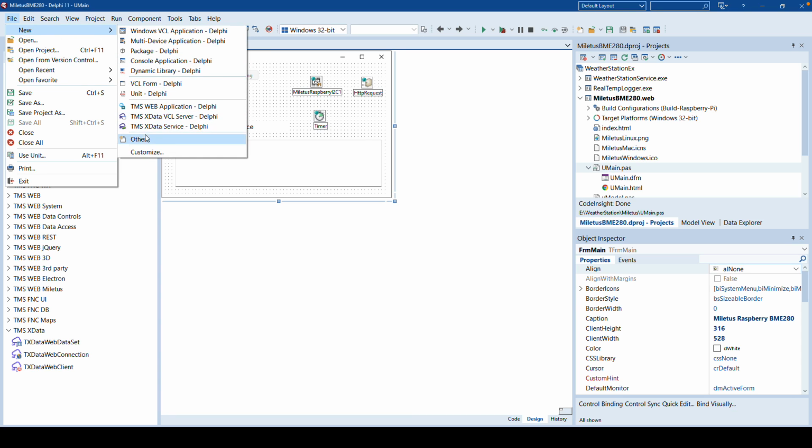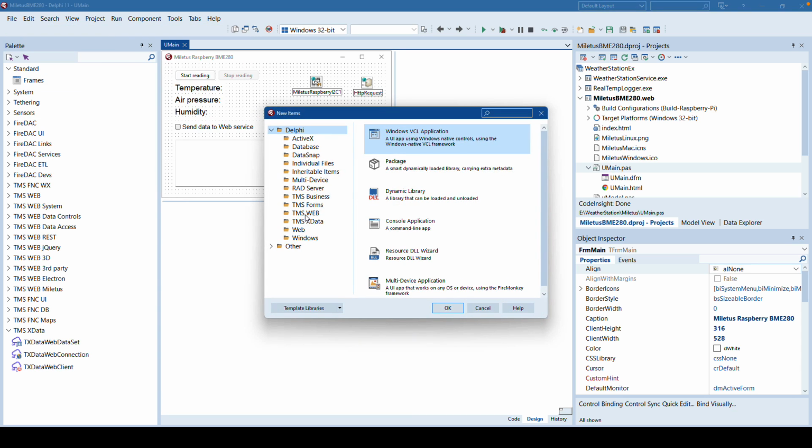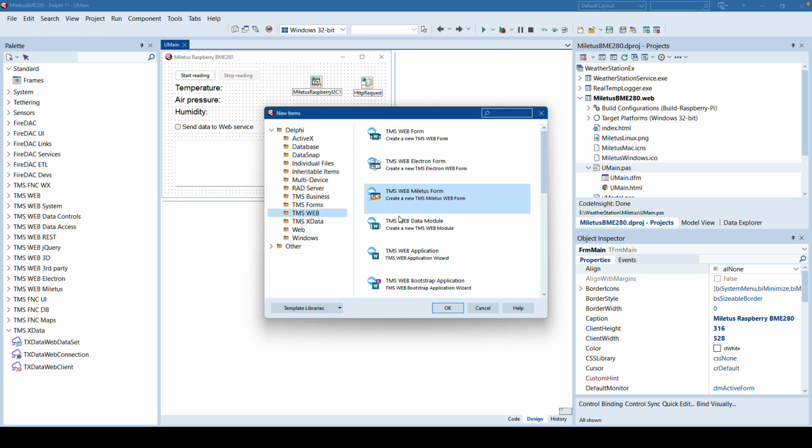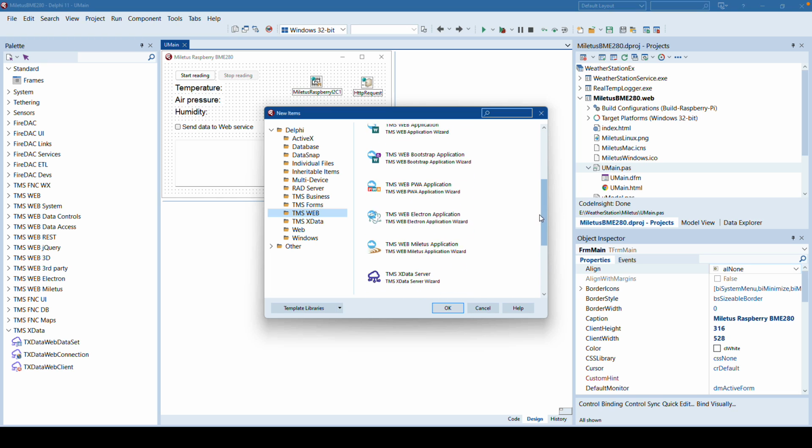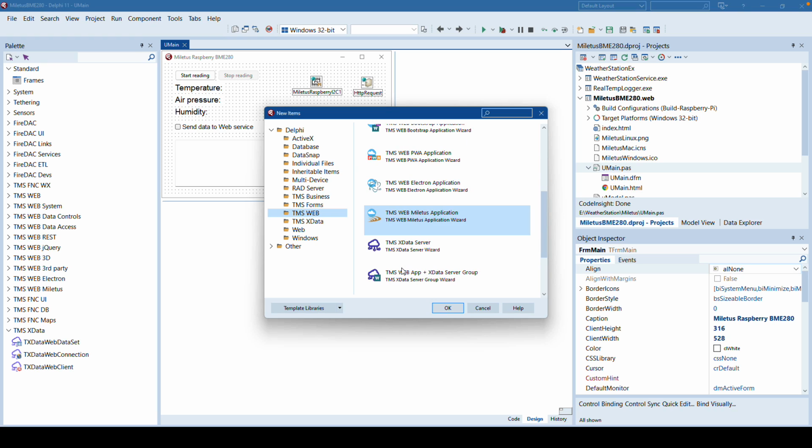File, New, Other, and then in the TMS Web category, you find the TMS Web Miletus application. Be sure that it doesn't happen to you what is just happening to me here. The TMS Web Miletus form is a form inside of an existing application. Be sure to scroll down, and there you find the TMS Web Miletus application.